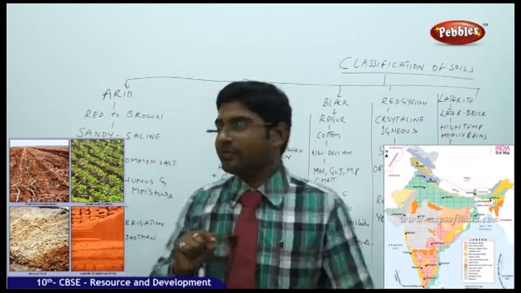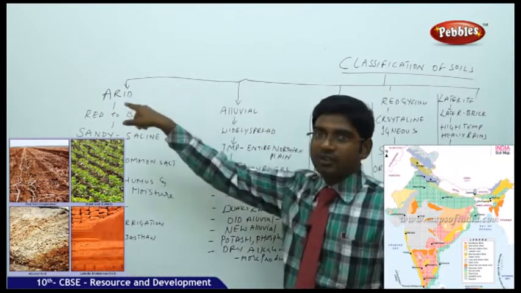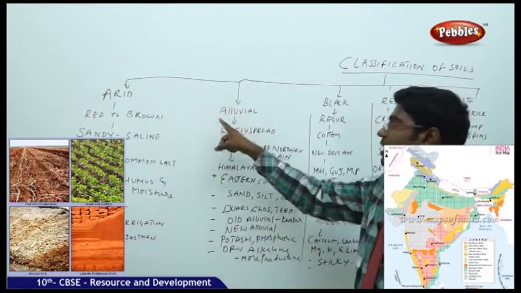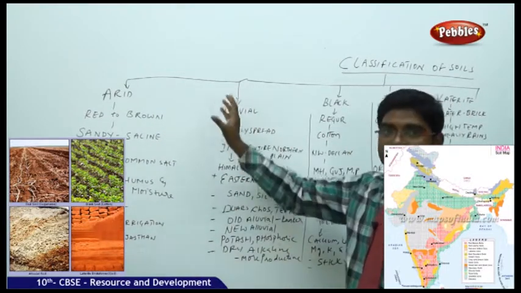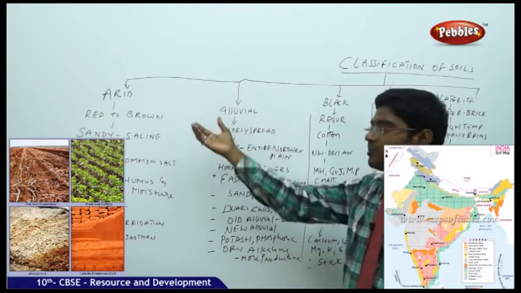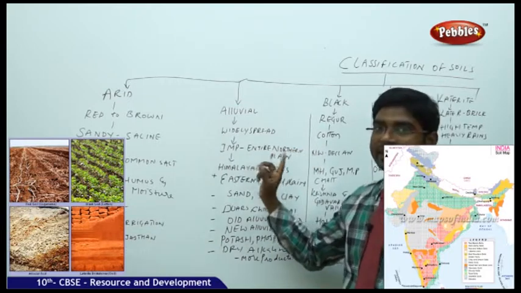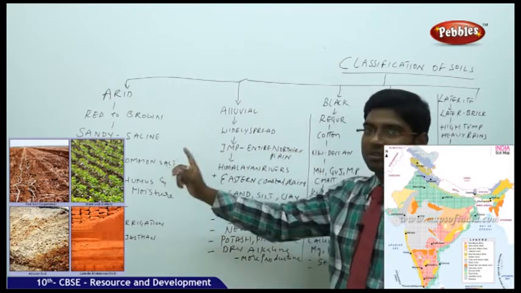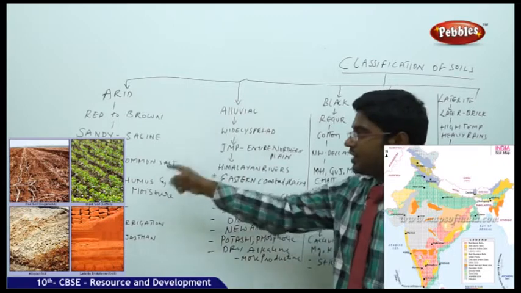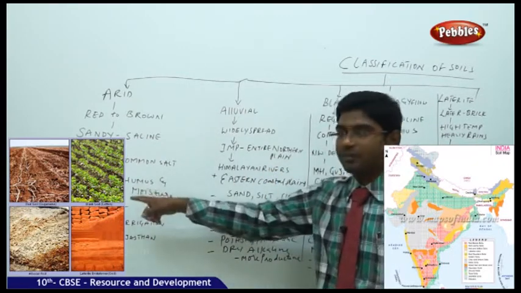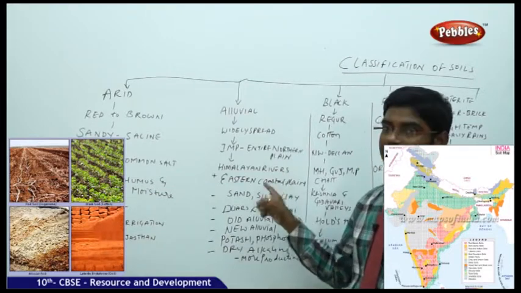Let us go through a quick recap here. Arid soils are red to brown. Alluvial soils are not completely red, not completely brown, in the middle. Arid soils are sandy and saline; alluvial soils extend in the entire northern plain. Arid soils have high common salts; alluvial soils have no common salts. Arid soils are not brought by any rivers; alluvial soils are brought by Himalayan rivers. Arid soils lack humus and moisture; alluvial soils do not lack humus and moisture.